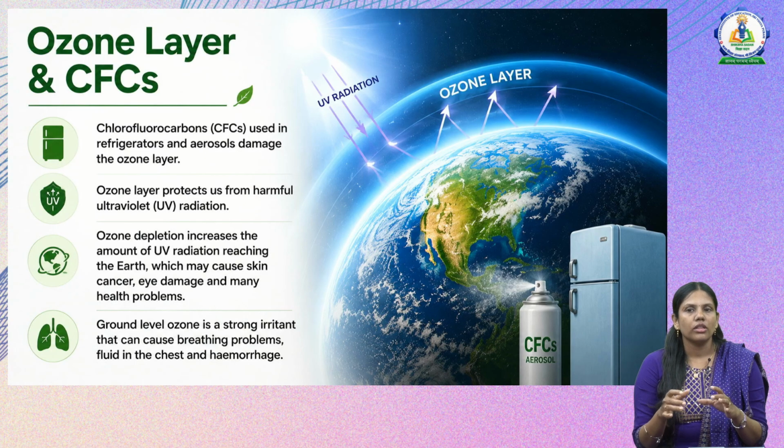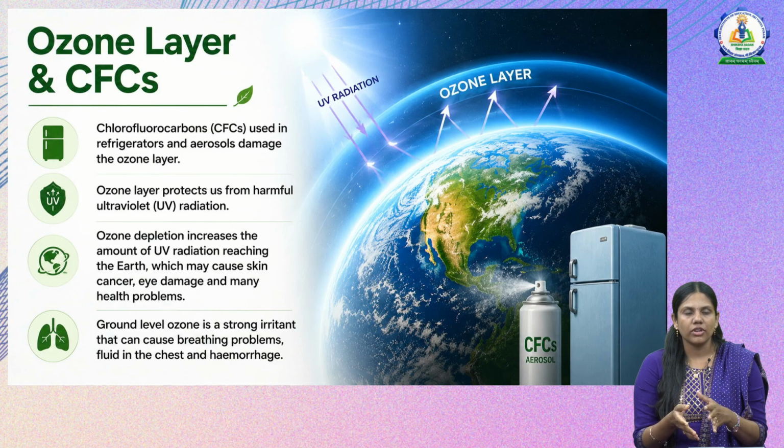Also, ground level ozone is a strong irritant that can cause breathing problems, fluid in the chest and hemorrhage. So the ozone layer in the atmosphere protects us from UV radiation, but ground level ozone is a strong irritant. That is the reason chlorofluorocarbons are being restricted in manufacturing.